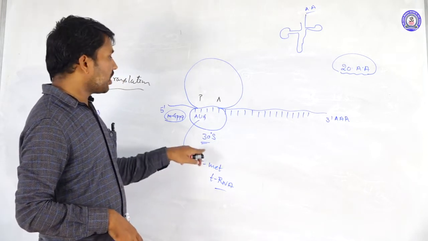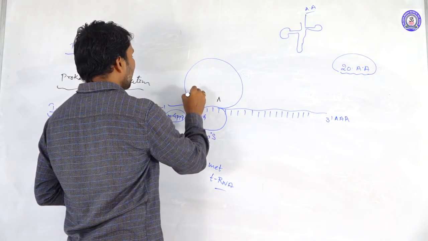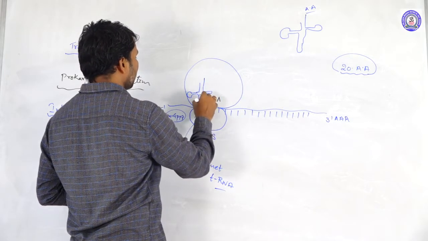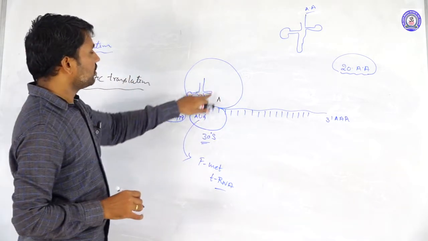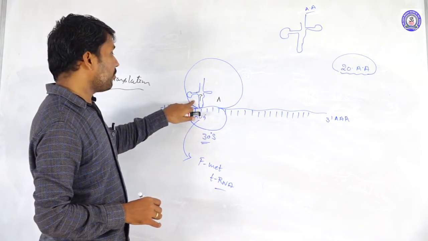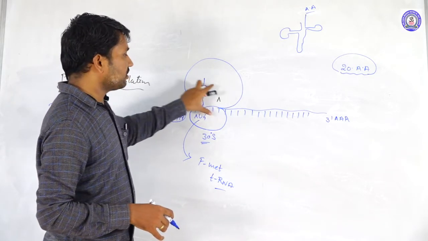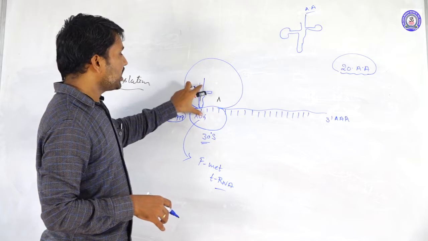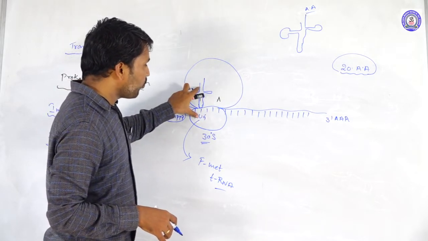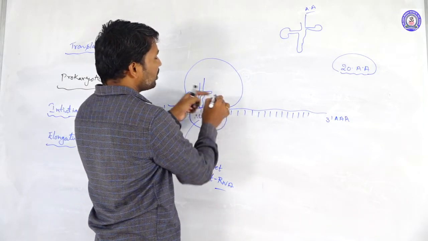The methionine tRNA directly comes and binds with the P site of the ribosome. Later, as the initiation complex starts, the elongation is running. The elongation complex moves along the length of the mRNA, and the A site becomes vacant.